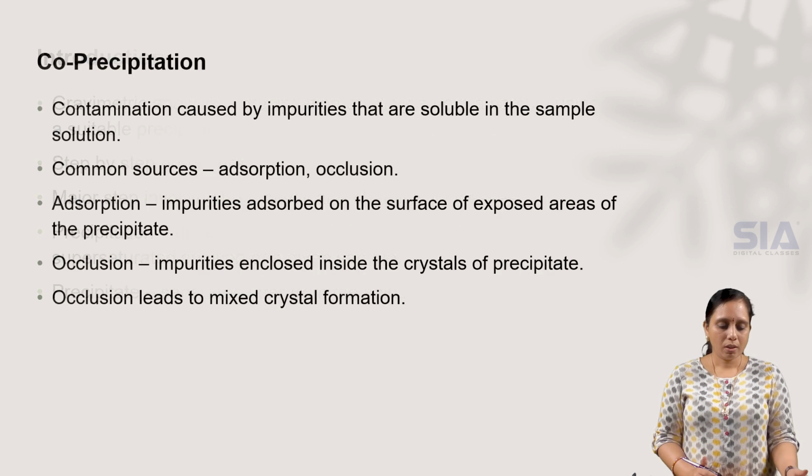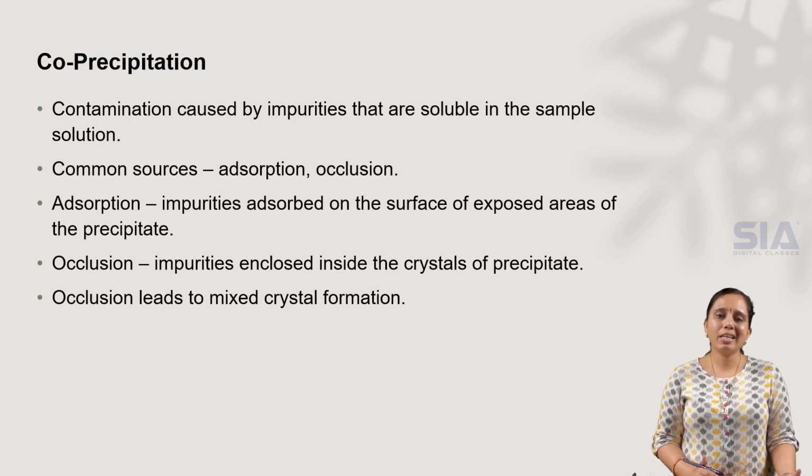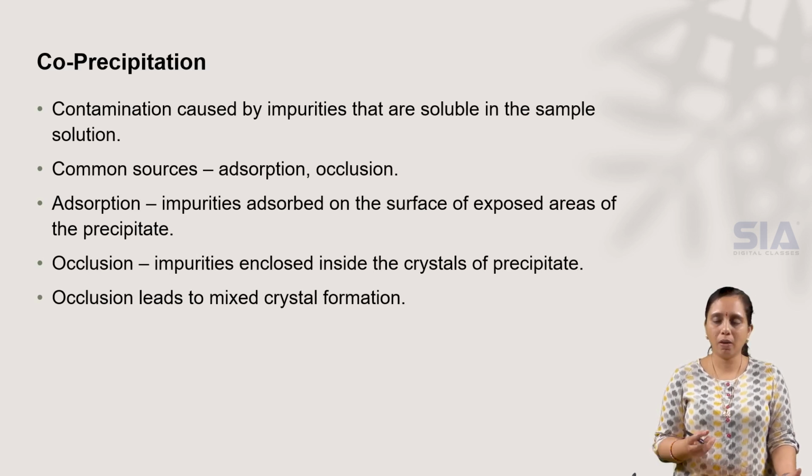So what is co-precipitation? Co-precipitation is contamination of this sample solution by some impurities during gravimetric analysis. This occurs generally because of adsorption and occlusion, two types of processes.